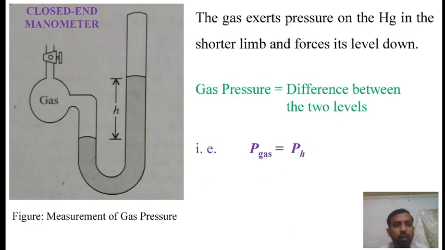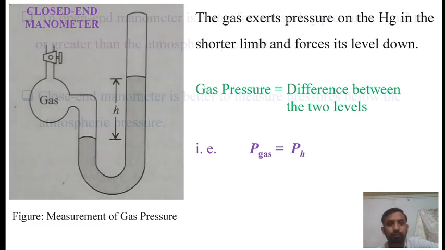The other type of manometer is the closed end manometer. It consists of a U-tube with one limb shorter than the other and partially filled with mercury. The space above the mercury at the closed end is completely evacuated. The shorter limb is connected to the container containing gas, and the gas exerts pressure on the mercury in the shorter limb and forces its level down, and therefore the gas pressure is equal to the difference between the two levels with the help of a closed end manometer.